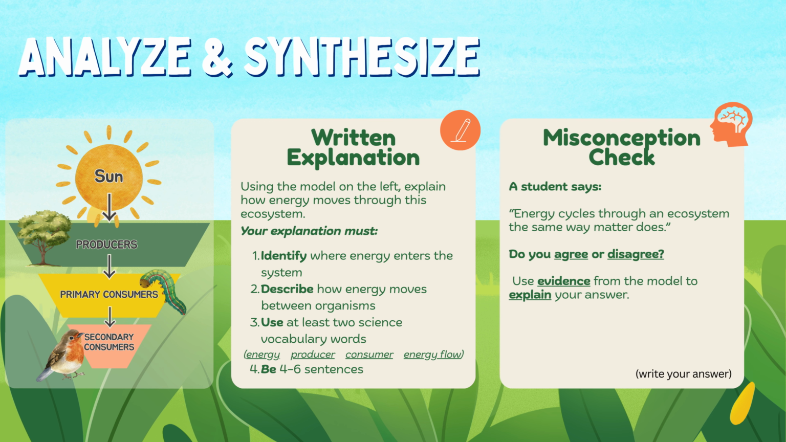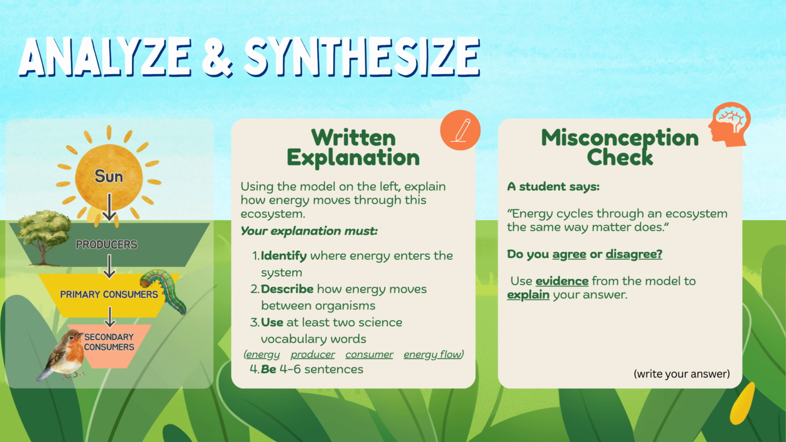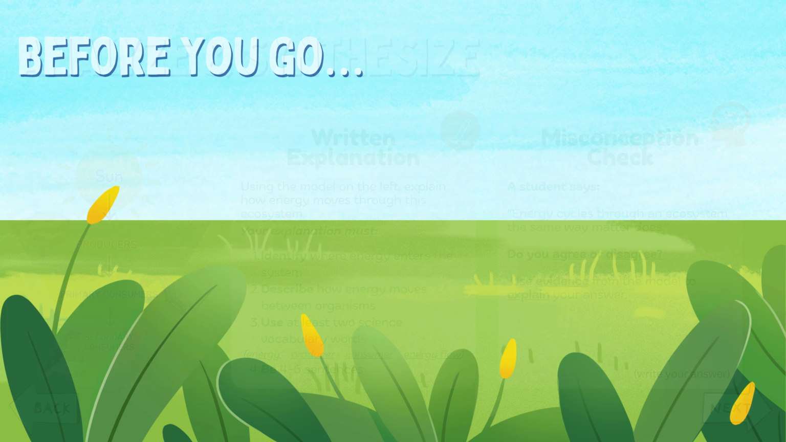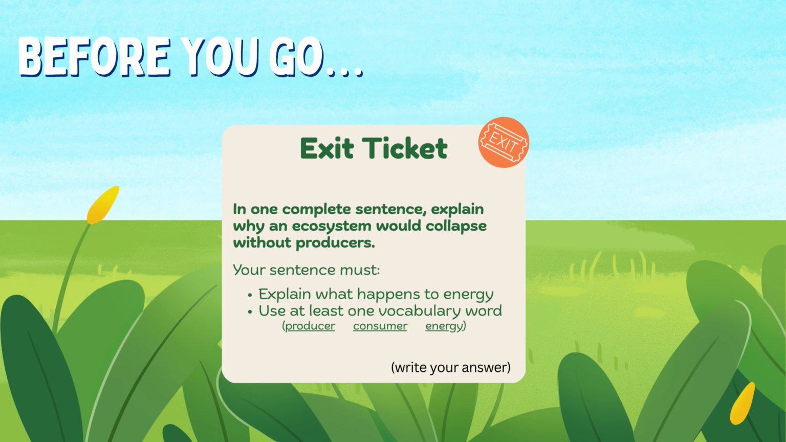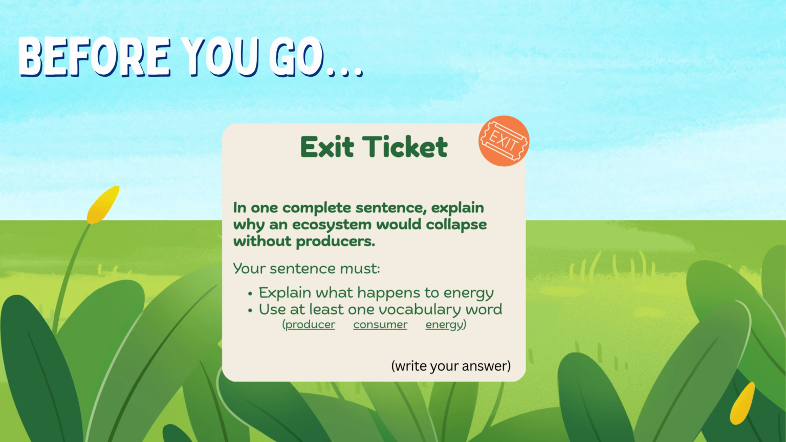Now let's check for misconceptions. A student says, "Energy cycles through an ecosystem the same way matter does." Do you agree or disagree? Use evidence from the model to explain your answer. In one complete sentence, explain why an ecosystem would collapse without producers. Your sentence must explain what happens to energy and use at least one vocabulary word.